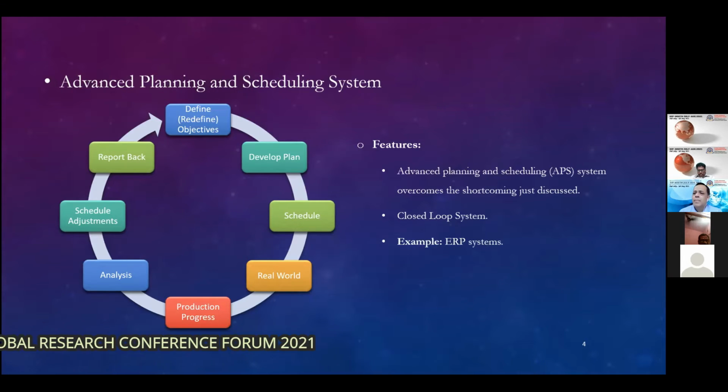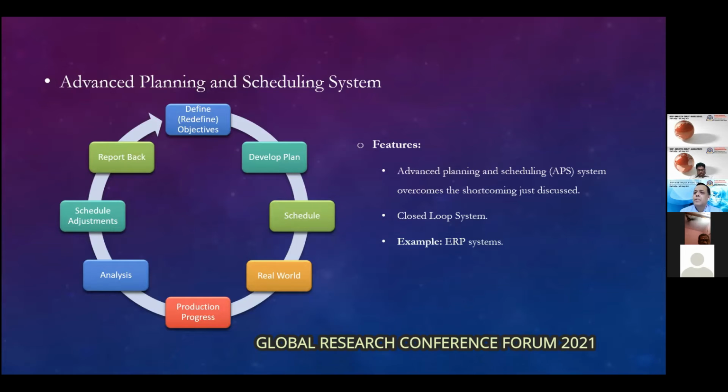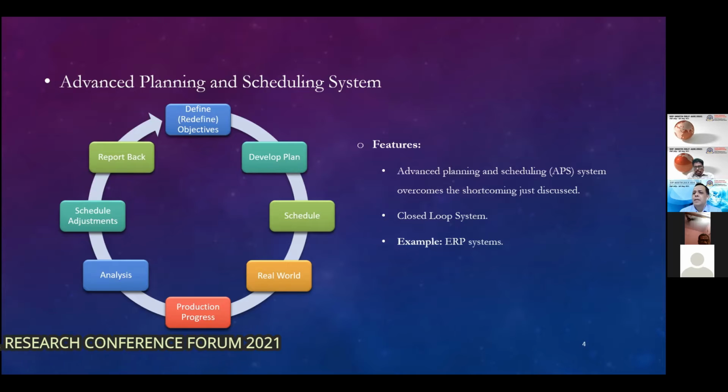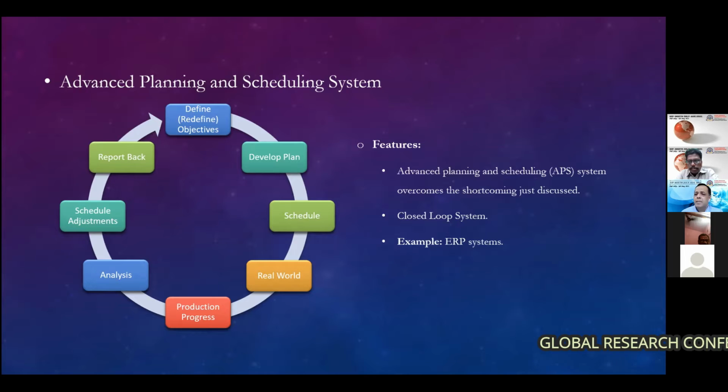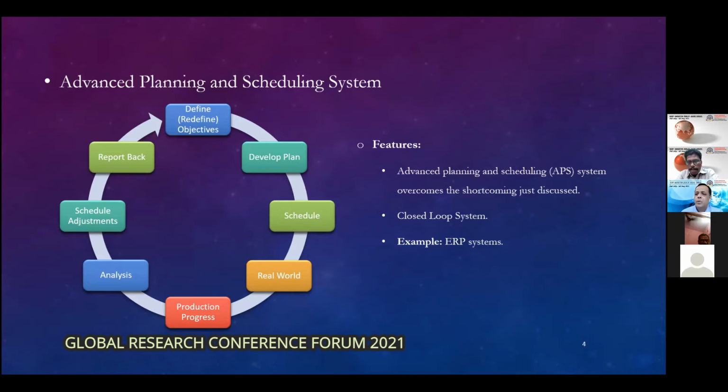So there was a lot of time lag, a lot of losses in terms of resources, like the labor resource, the machine utilization resource, the material waiting in the staging area, and waste even at times if it was sitting for a long time and there are certain perishable materials, then that could go also out of hand. So advanced planning and scheduling system, or the ERP system, enterprise resource planning, focused on real-time data availability across the plant to avoid such losses of any of the resources.